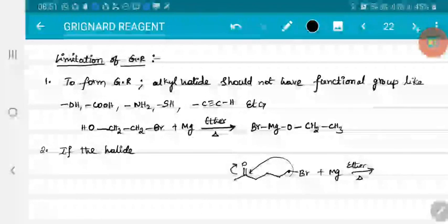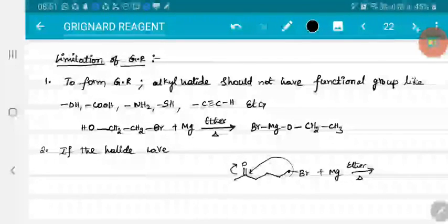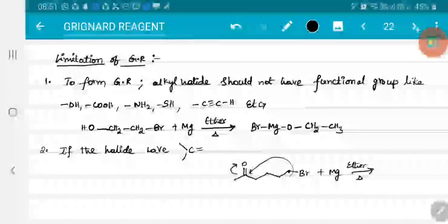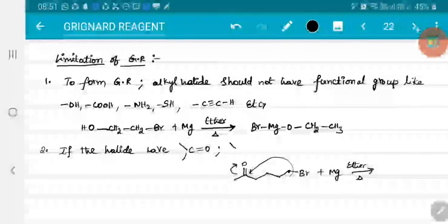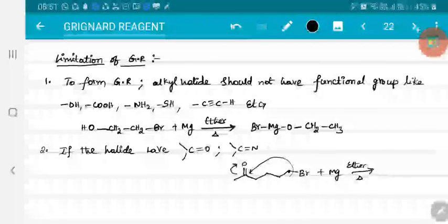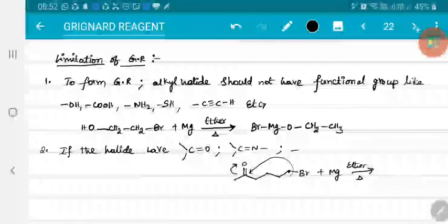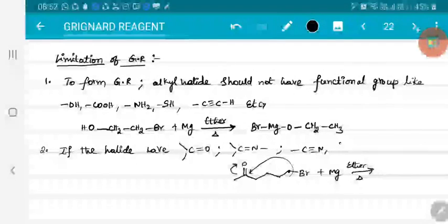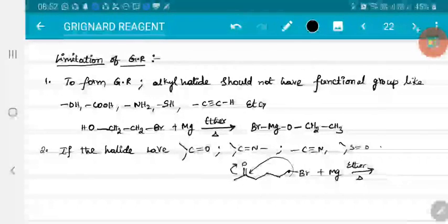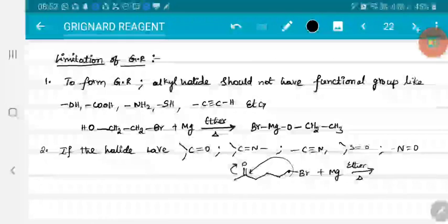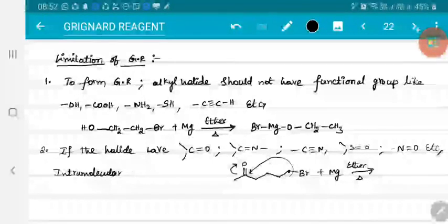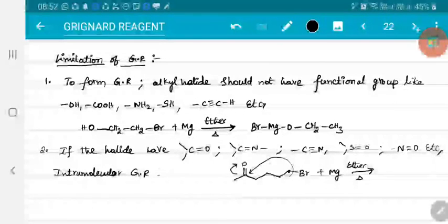Intramolecular Grignard reaction occurs. So if the halide has aldehyde or ketone or imine system, cyano or S double bond O or NO, etc. groups, then intramolecular Grignard reagent reaction occurs.